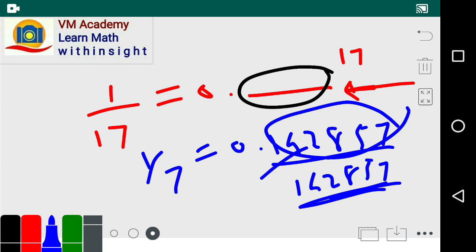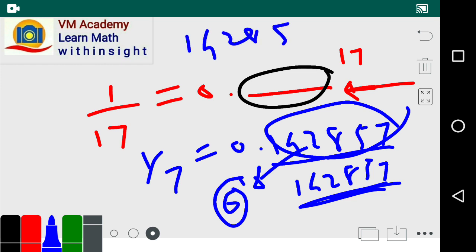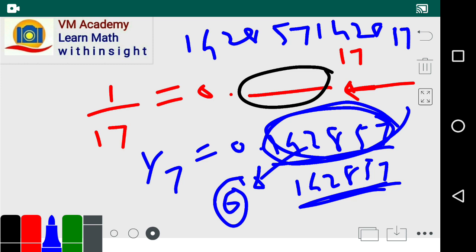So there are 6 digits, and this is the least, though this can also be taken as a repeating unit, so we call the number of digits in this the least recurring period. That means after 6 digits it recurs.